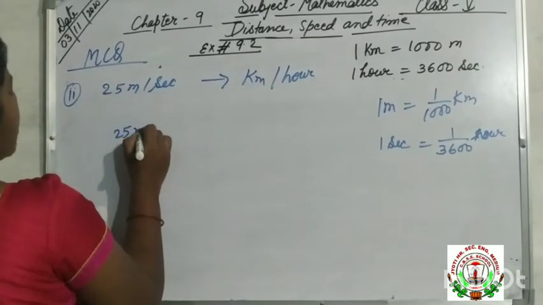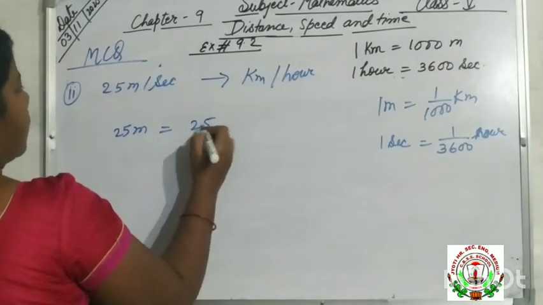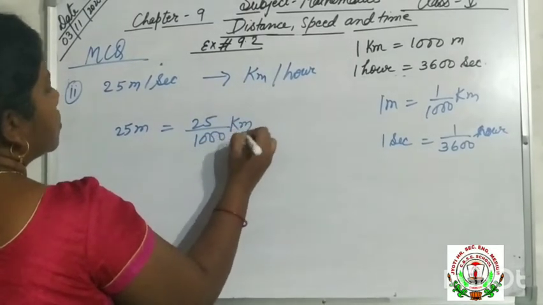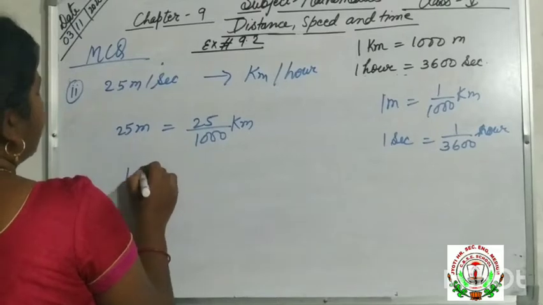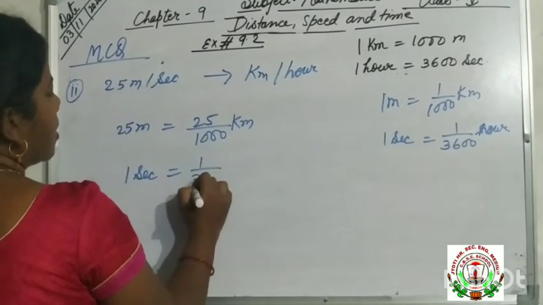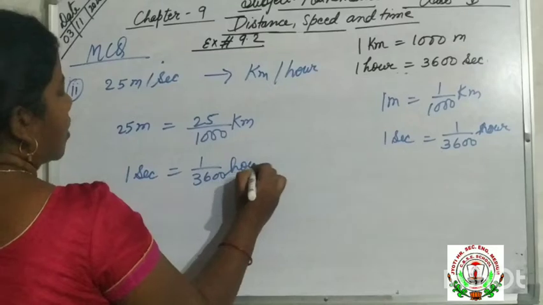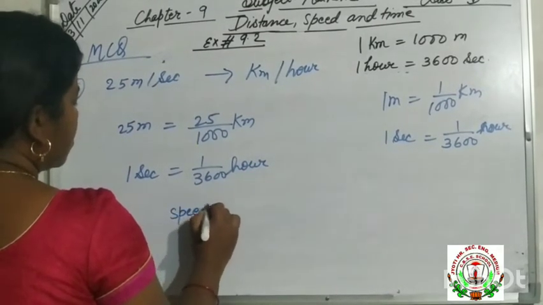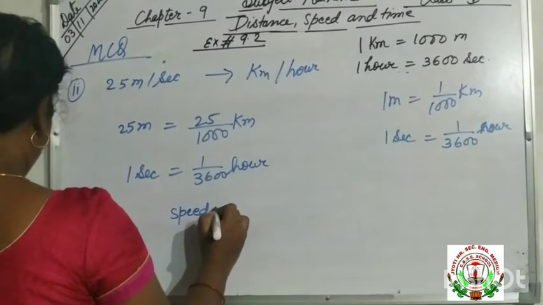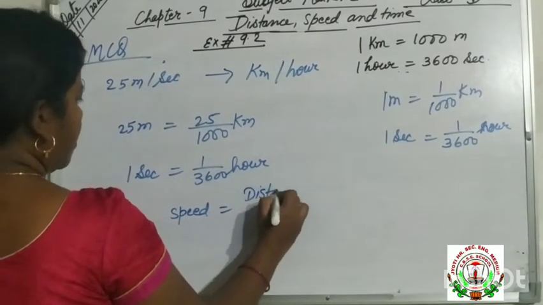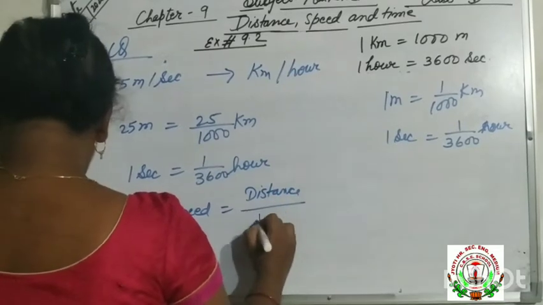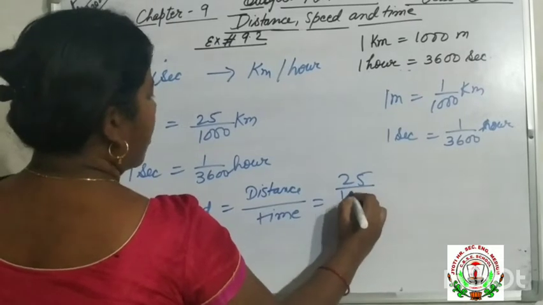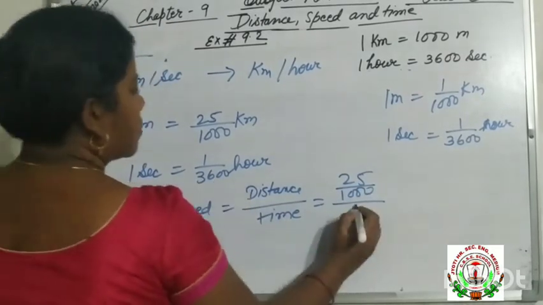So now what will you do here? Here 25 meter is given. So 25 divided by 1000 converts into kilometer, and 1 second means 1 by 3600 hour. Okay. Now speed is equal to distance by time. Here speed is 25 by 1000 divided by 1 by 3600.